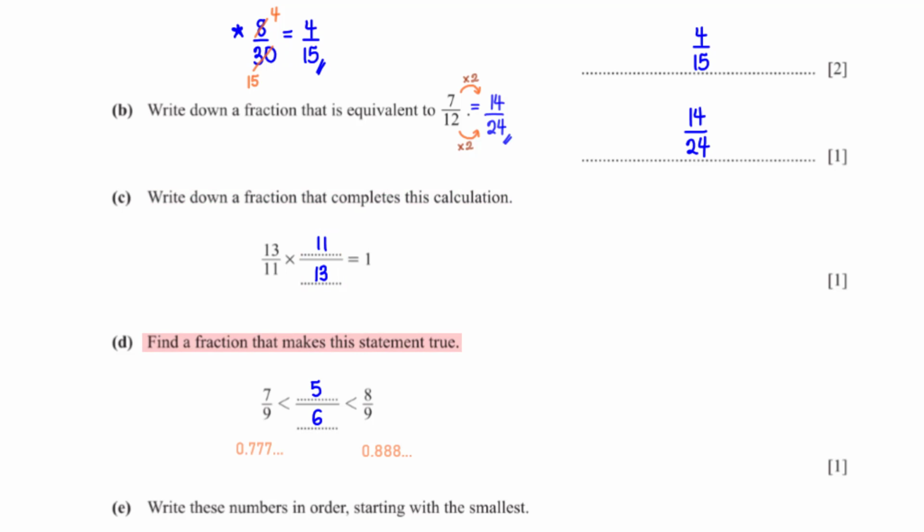Find a fraction that makes this statement true. 7 over 9 is 0.777 and 8 over 9 is 0.888. So using trial and error, you can come up with a fraction that sits between this range. A trick I used to arrive at this fraction is that I realized the two fractions have the same denominator, which is 9. So if I want a smaller fraction, I need a numerator between 7 and 8. So I picked 7.5. When we type 7.5 over 9 into the calculator, we get the simplified fraction to be 5 over 6.